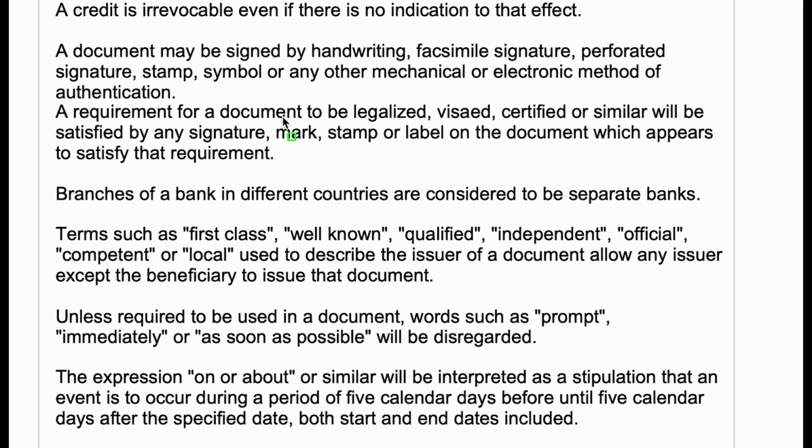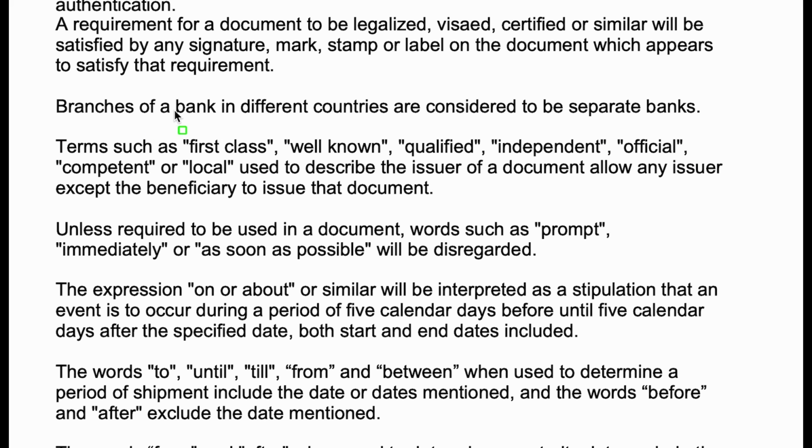Right? Next, a requirement for a document to be legalized, visaed, certified or similar will be satisfied by any signature, mark, stamp or label on the document which appears to satisfy that requirement. Here we have to note the words appears to satisfy the requirement. Here also the same logic of signature applies. If in credit it is simply mentioned as invoice need to be visaed, then if it appears to be visaed on the face of the document, then it is accepted. But if in credit it is mentioned as invoice need to be visaed by or certified by any particular agency or organization, then that has to be followed.